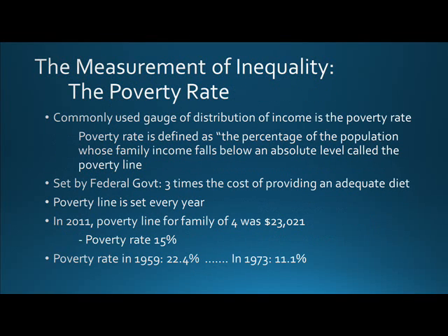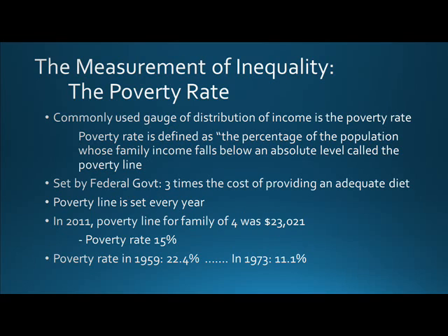A commonly used gauge of distribution of income is the poverty rate. The poverty rate is defined as the percentage of the population whose family income falls below an absolute level called the poverty line. It is set by the federal government at 3 times the cost of providing an adequate diet. And this poverty line is also set every year to adjust for changes in prices and family size.